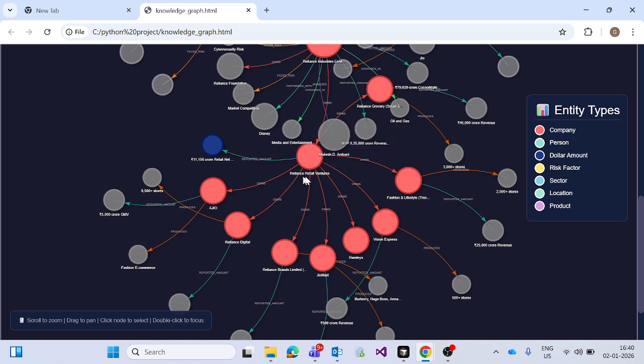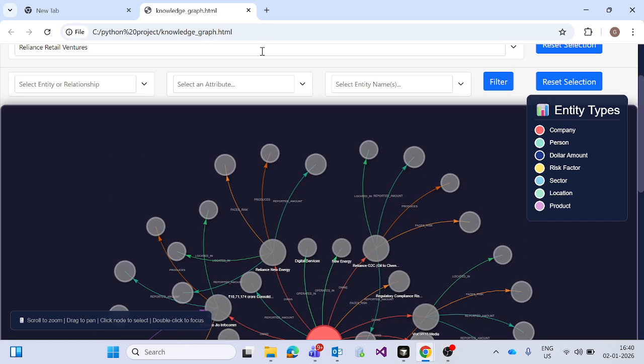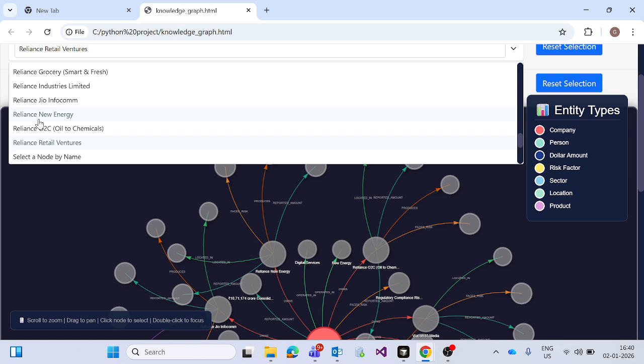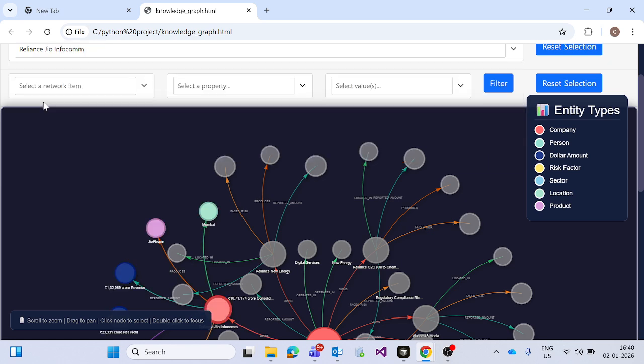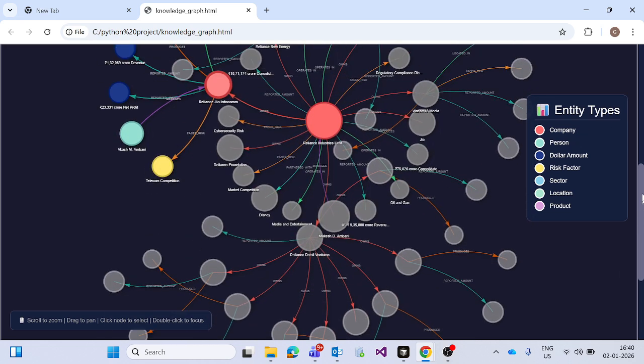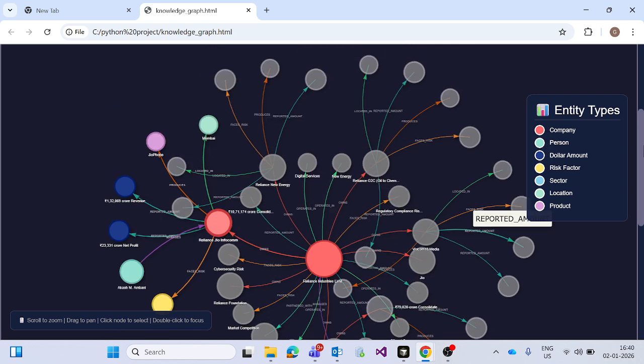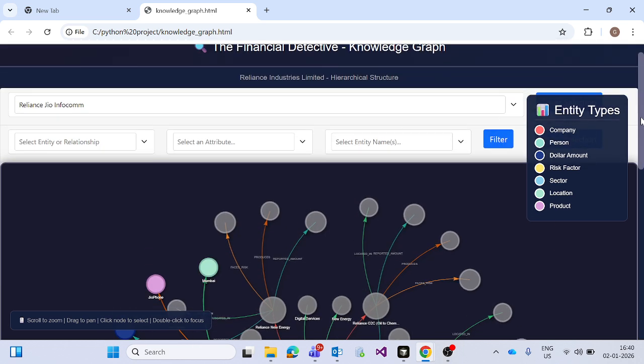So Reliance Retail Ventures is highlighted, and the rest of the branches are grayed out. And if I go with other companies, like Reliance Jio Infocom, only Reliance Jio Infocom is highlighted and the rest are grayed out.